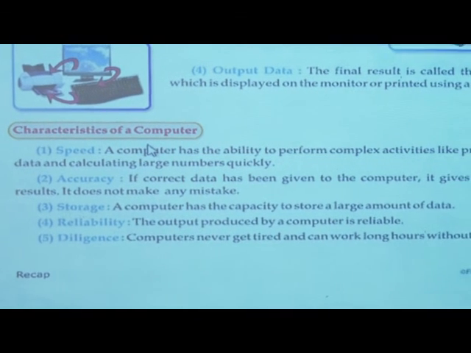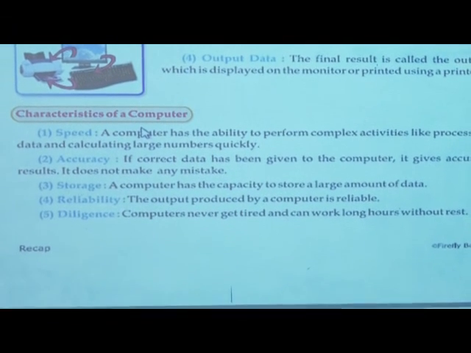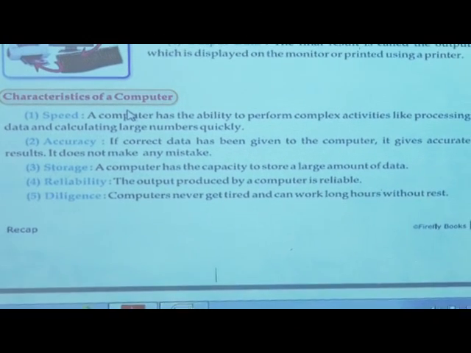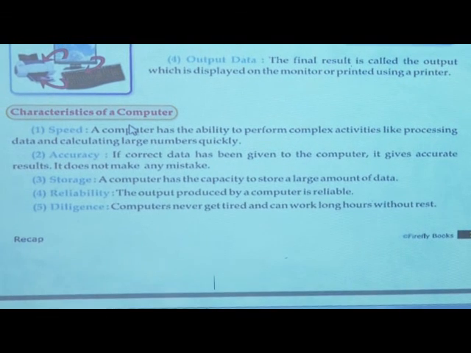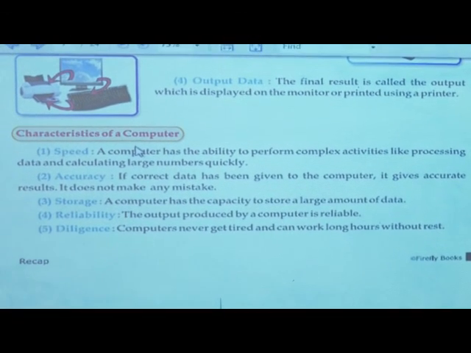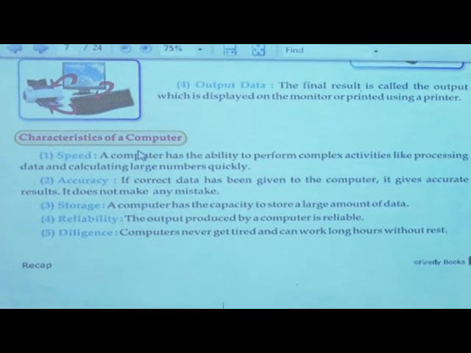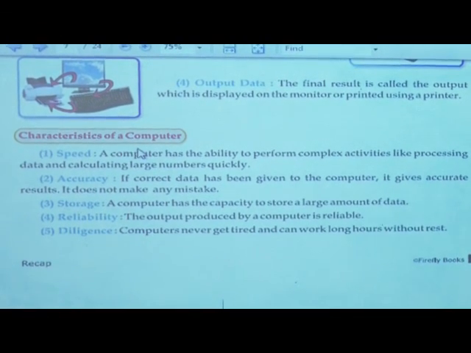The first characteristic of the computer is the speed of the computer. If anyone is given an example to solve, to us and to the computer also, then who can solve it faster? Right, computer. Computer can solve the example fast. Next is accuracy.